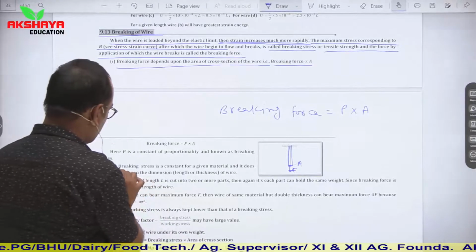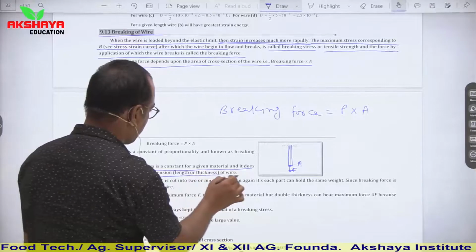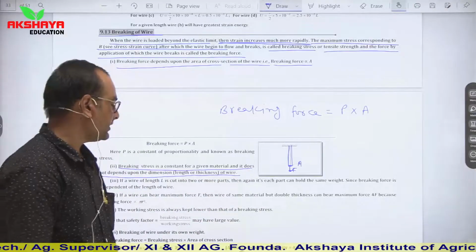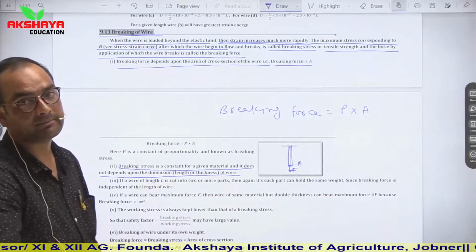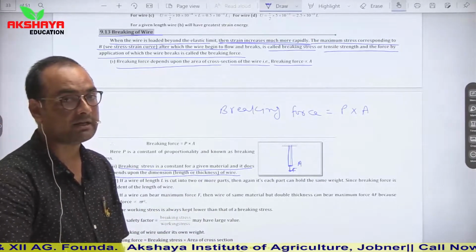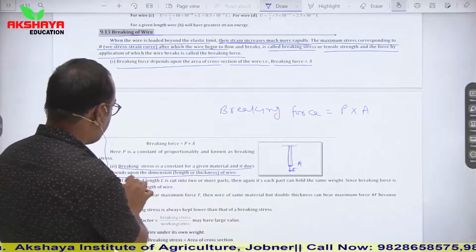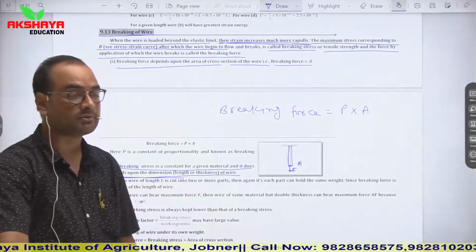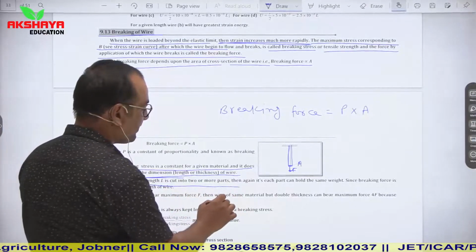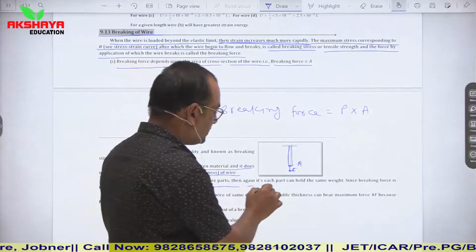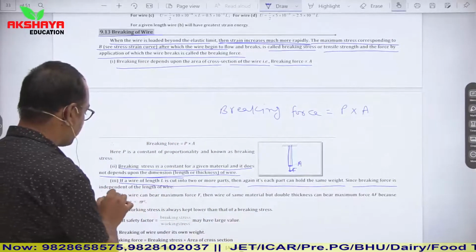So breaking stress is a constant for a given material and it does not depend upon the dimension of the wire. So simply what we can say is that breaking stress is constant for a given material. If we talk about any material, then its value is constant and it is independent of dimension, meaning length or thickness of the wire. If a wire of length L is cut into two or more parts, then each part can hold the same weight, since breaking force is independent of length of wire.